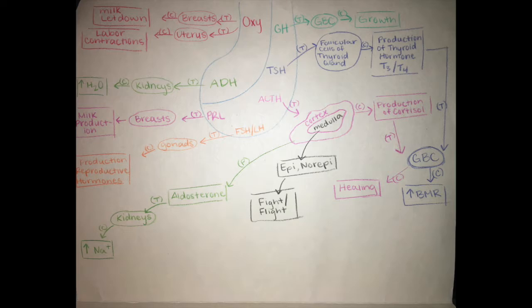TSH targets follicular cells of the thyroid gland and then causes production of thyroid hormone. ACTH targets the cortex, which causes production of cortisol. And then within the medulla, you also produce epinephrine, which causes the flight response. Now, FSH targets the gonads and then causes a production of reproductive hormones. Now, as for the adrenal cortex, it produces aldosterone and then targets the kidneys, which raises an intake of Na.